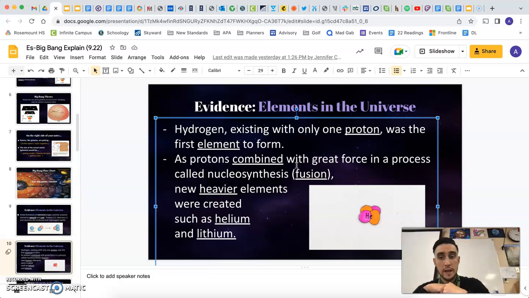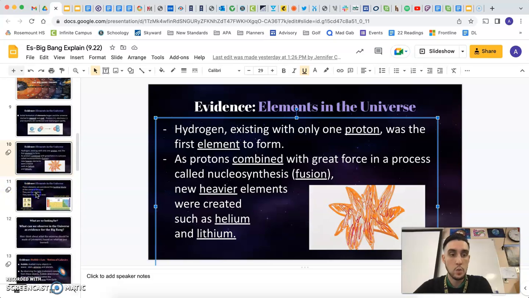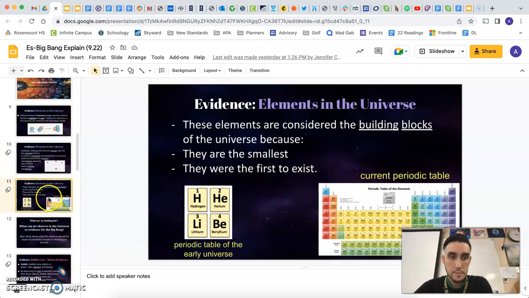And that helps us create heavier elements because instead of just 1 proton, we now have 2 protons. There's some neutrons in there as well. There's some electrons in there as well. So that creates a heavier element. And then the next heavier element after hydrogen is helium because it's 2 protons together. And then 1 step up from helium is lithium. So that would be 3 protons there. So they can kind of crush together and create this bigger, heavier element. And eventually, that's how we get all of the other heavier elements as well through a similar process.